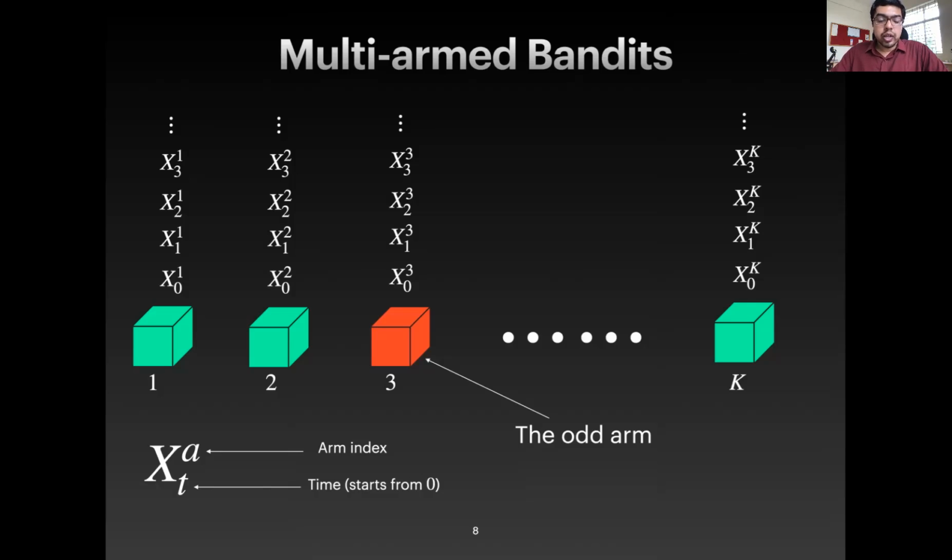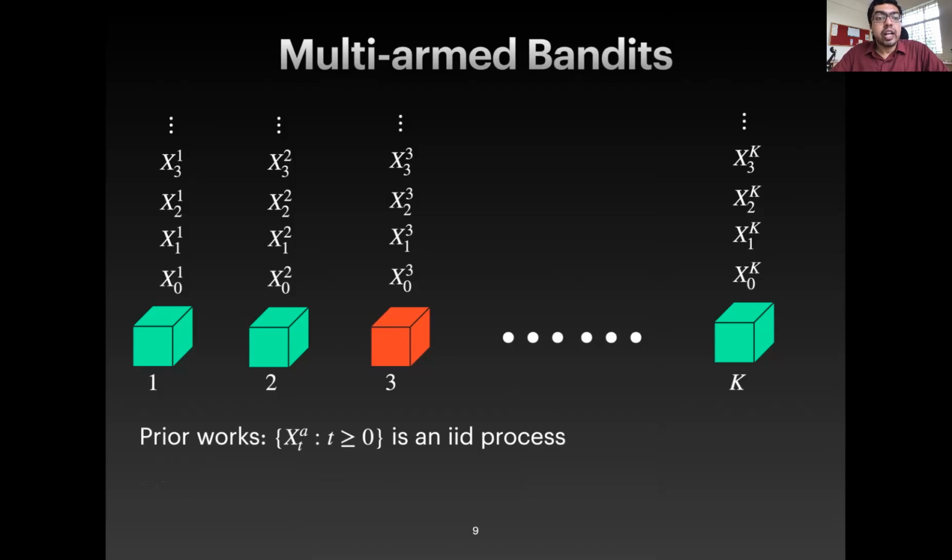So in the prior works, it turns out that this problem of identifying the odd arm has been studied in the case when each arm gives IID observations. That is, the sequence of observations from each arm constitute an IID process. In this work, we actually extend the results to the case when each arm gives Markov observations.